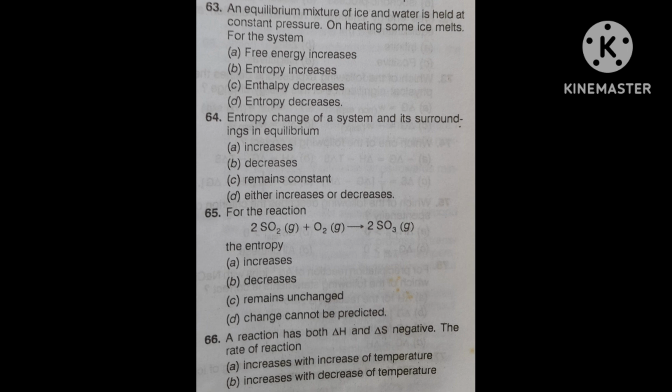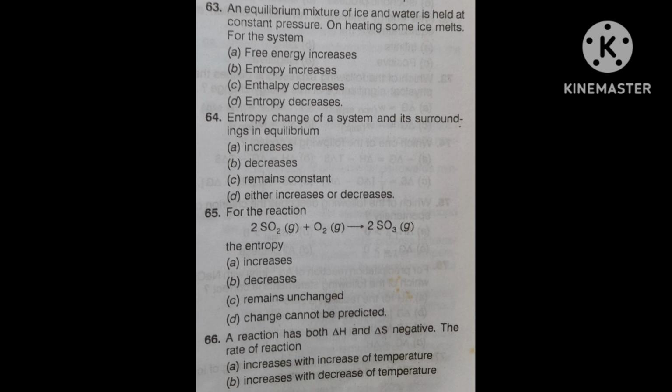Here you can see negative delta H favors the process, and negative delta S opposes the process.